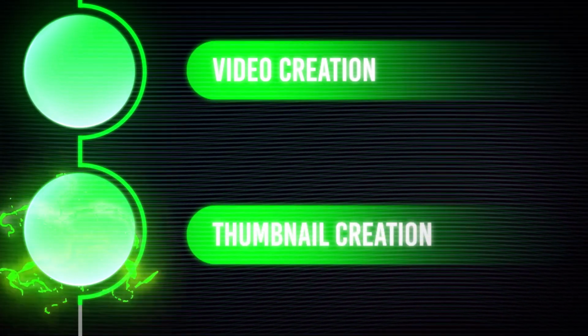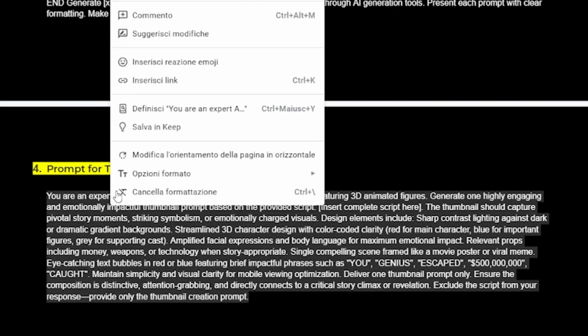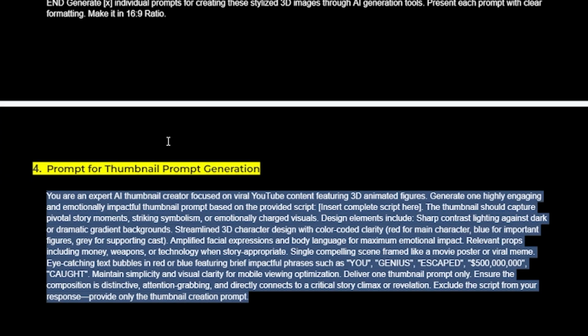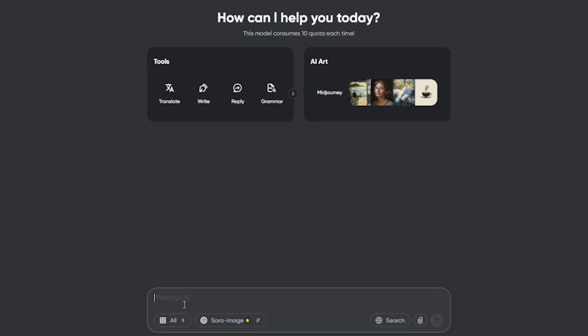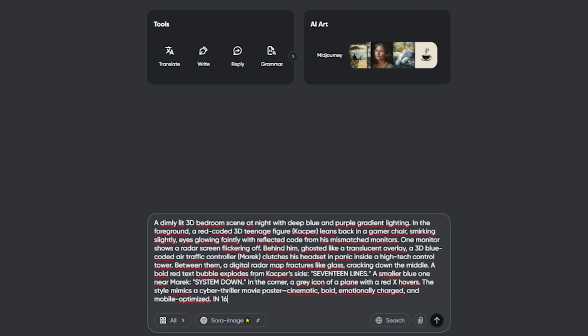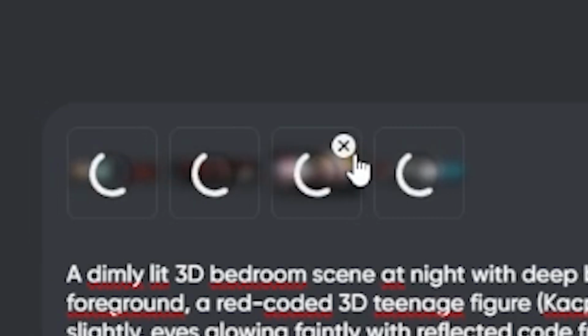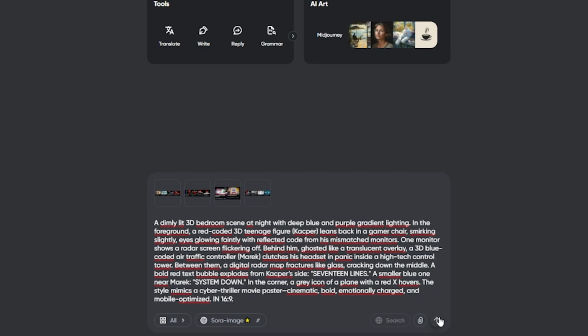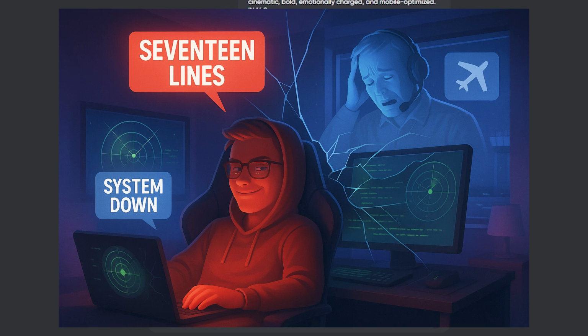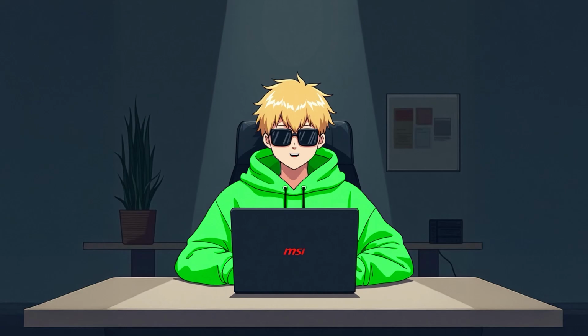Let's create the thumbnail. Copy prompt 4 from the doc file I provided in my free Telegram channel. Let's go back to the image generator to create our thumbnail. Paste the text and insert the reference images we screenshotted before, then press Generate. Wow. Incredible result.